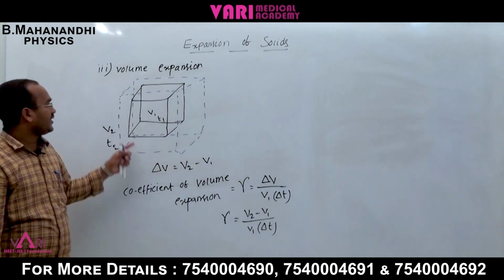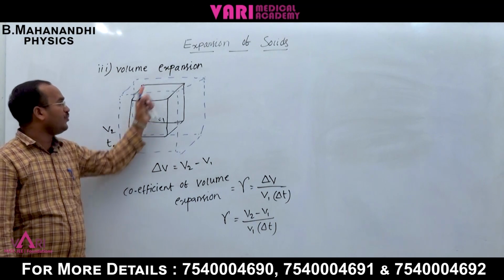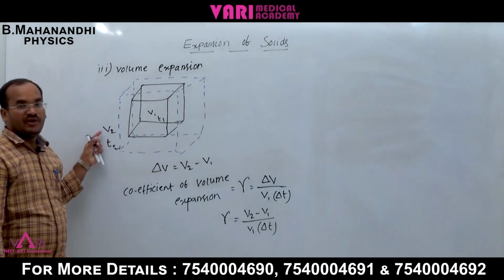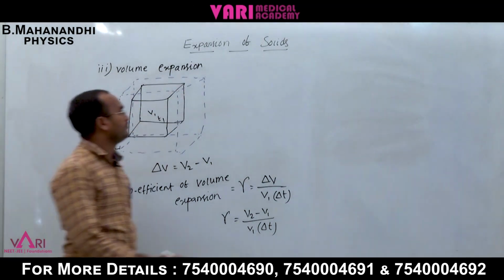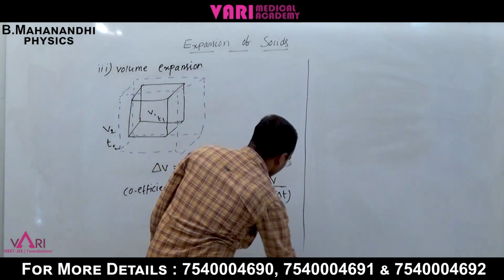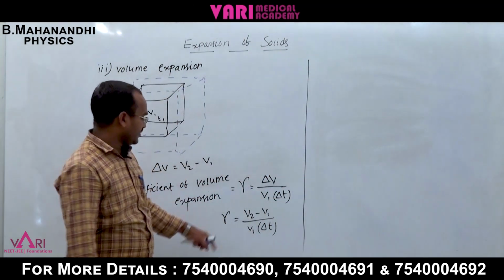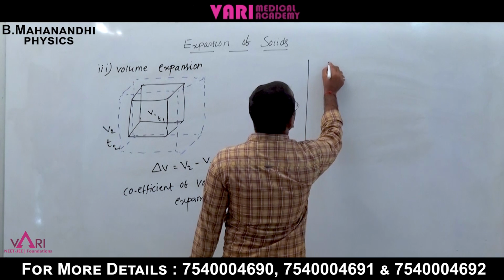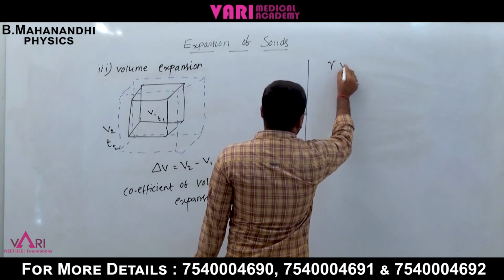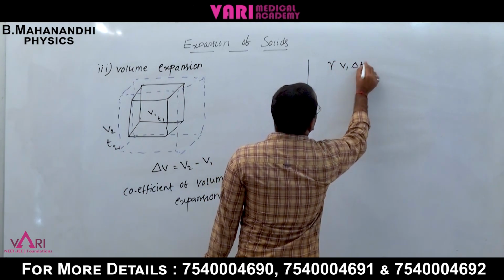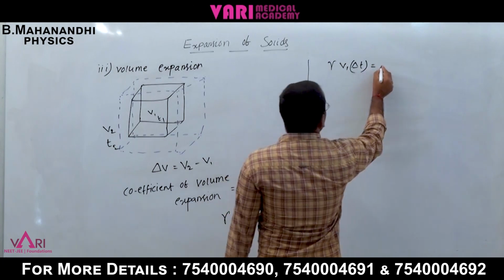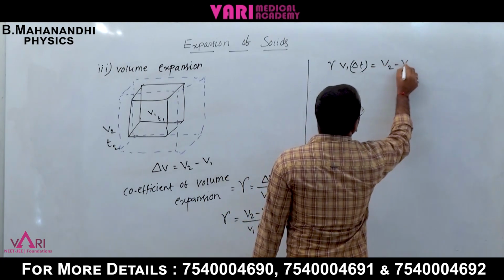Now after some heat is applied, to find how much the volume has expanded, we move this term to the left side: gamma V1 delta T is equal to V2 minus V1.